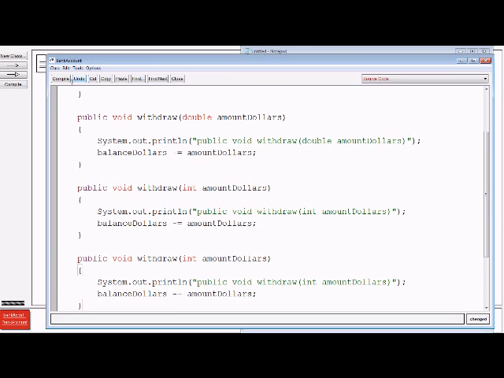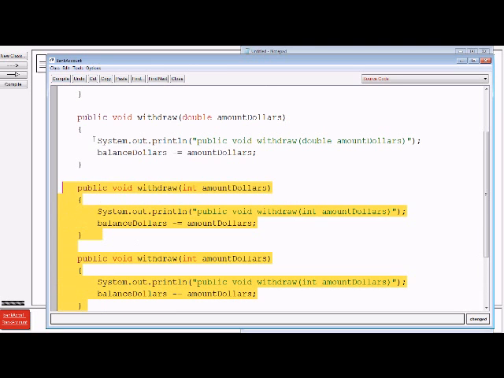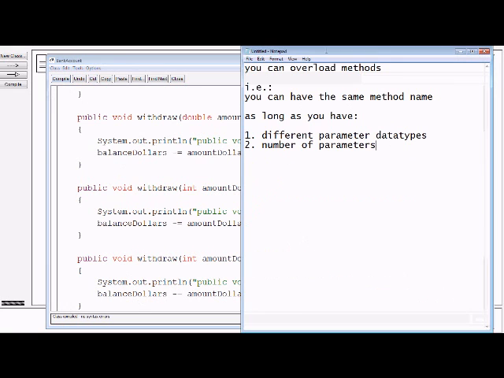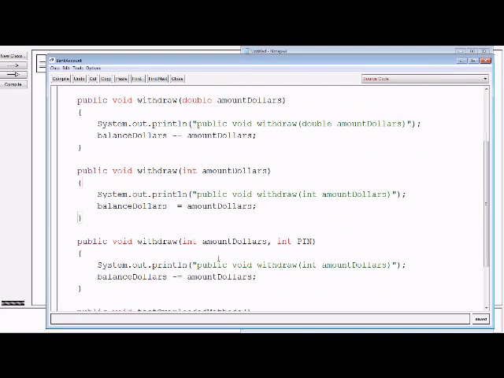So this won't work, first of all. Two withdraws that take ints. Withdraw int is already defined. But if I did this, int amount dollars, int pin, compile it, no problem. So if you have a different number of parameters, then again Java can tell us apart.